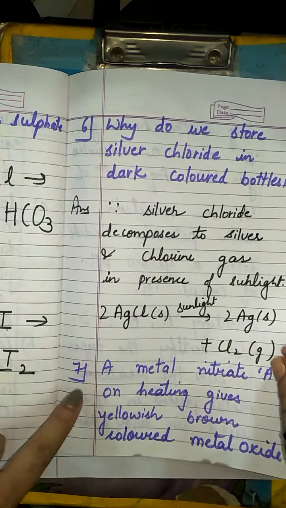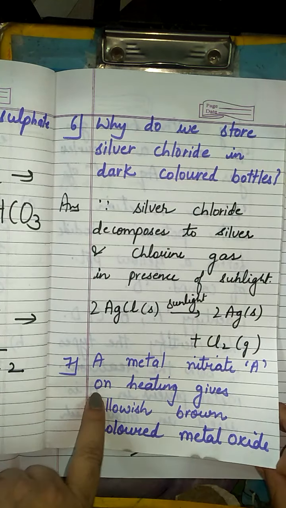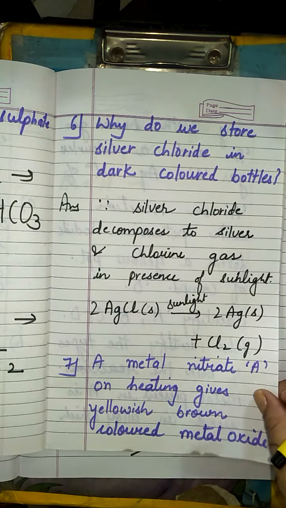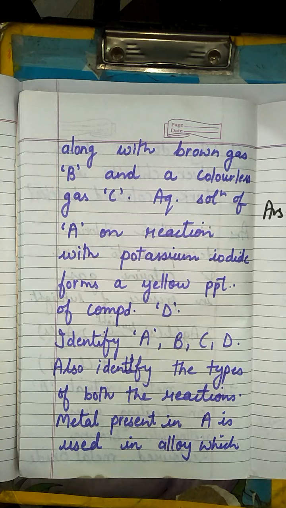Fine. One question I have given you as a homework. You can try. Otherwise, you will be getting the answer in the description box. A metal nitrate on heating gives yellowish brown colored metal oxide along with brown gas. So what he is talking about? I hope you have got the idea. He is talking about lead nitrate. Fine. And then he has asked you to complete this equation. Fine. You are going to identify all these things. This is lead nitrate equation, where brown fumes will be there, and I hope you will be able to complete this question by yourself.